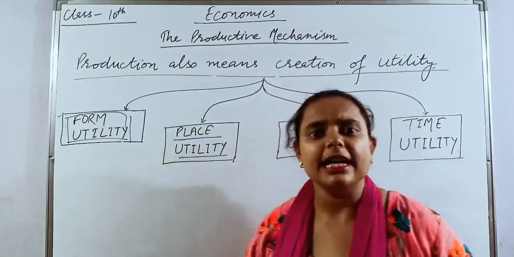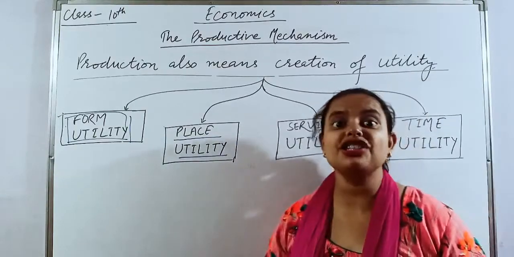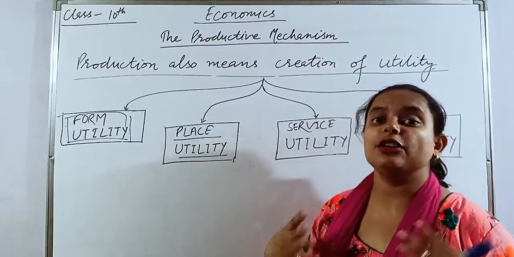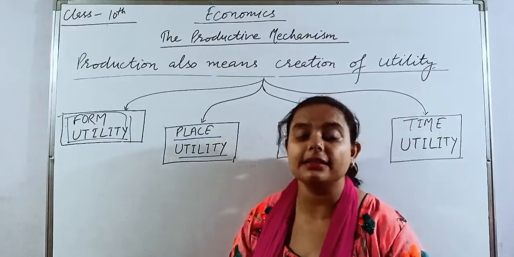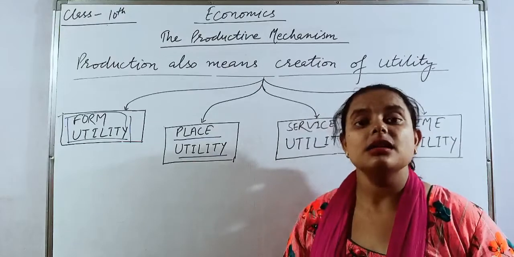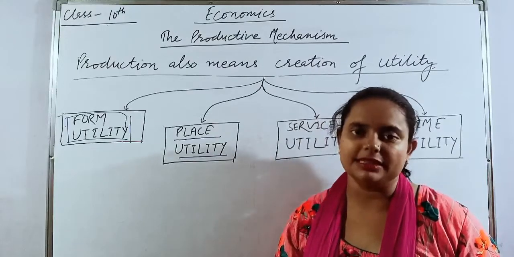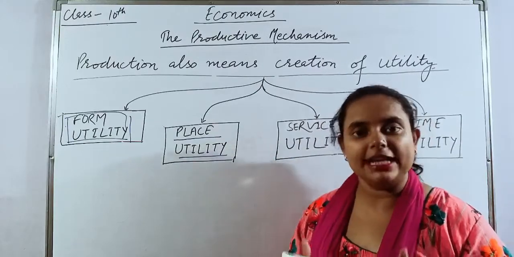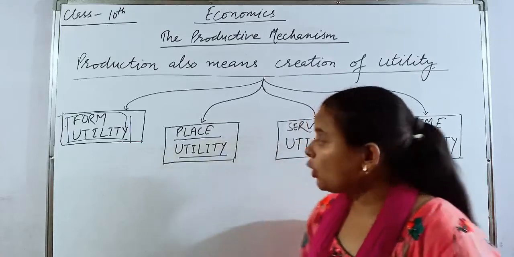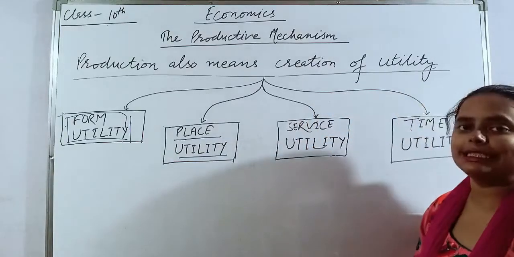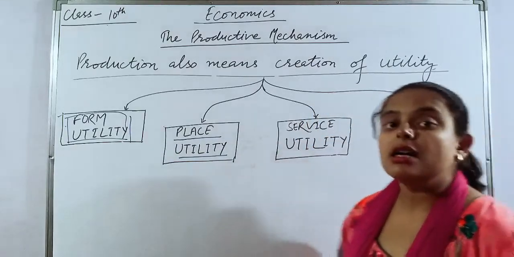What are they doing? They are not creating anything. They are not changing the form of a commodity. They are not changing the location of a commodity. But they are providing a service, and these services are very necessary and very useful to society. So the other way of creating utility is by providing services.